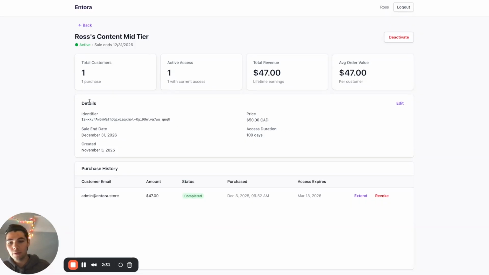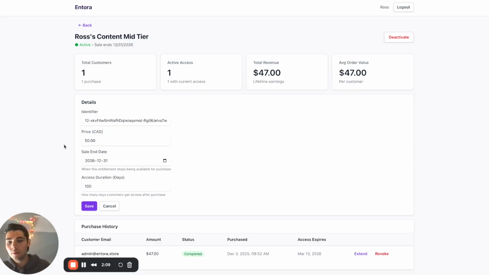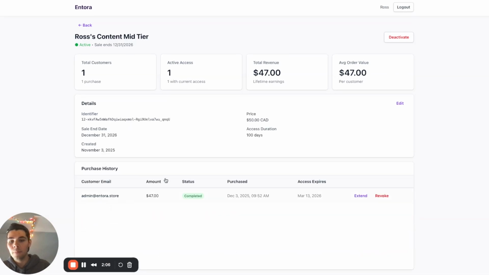And then we've got the key details on the entitlement here: the price, how many days of access are being sold, the identifier of the Google Drive resource. So this is the Google Drive ID corresponding to the document. The sales end date is when the entitlement will automatically become deactive because sales will no longer be accepted. And yeah, these are also editable, so the user can change these.